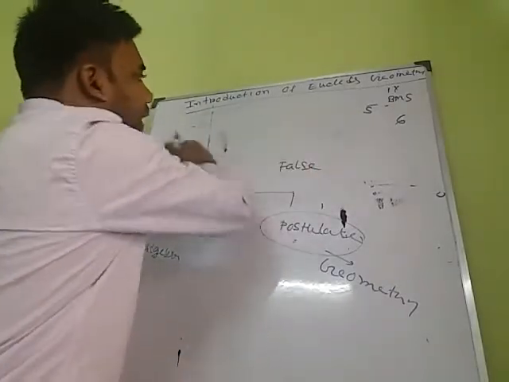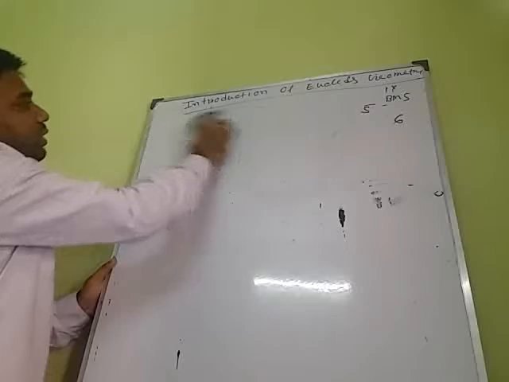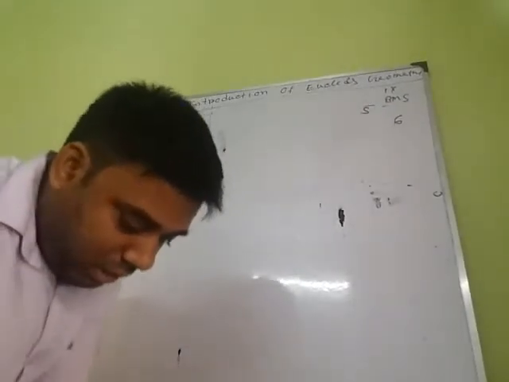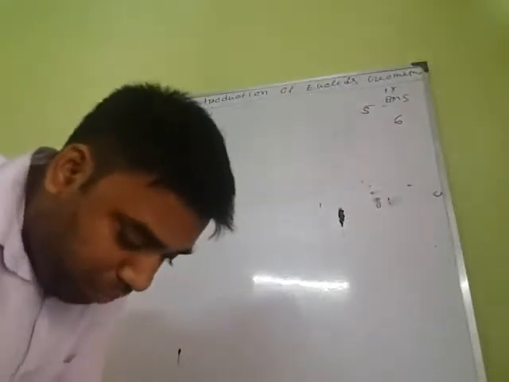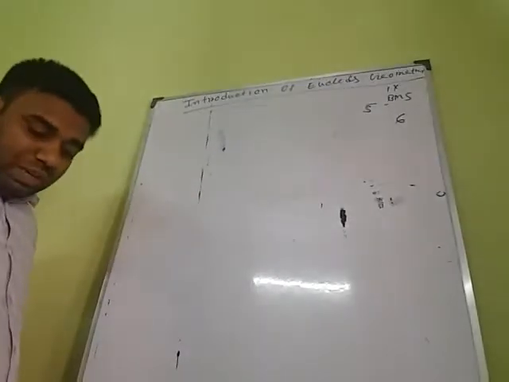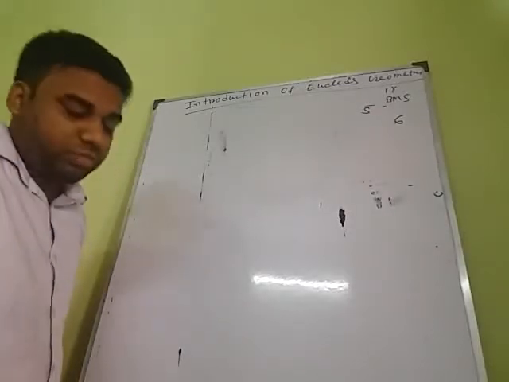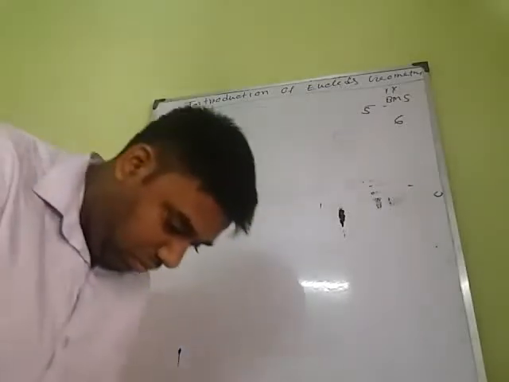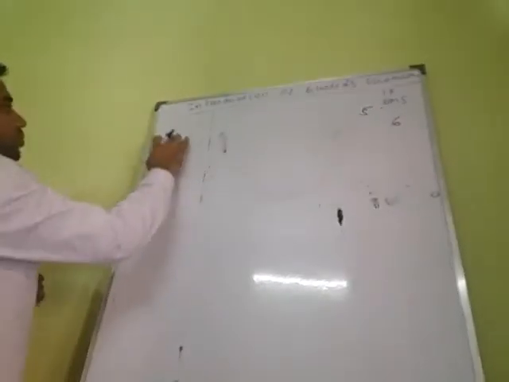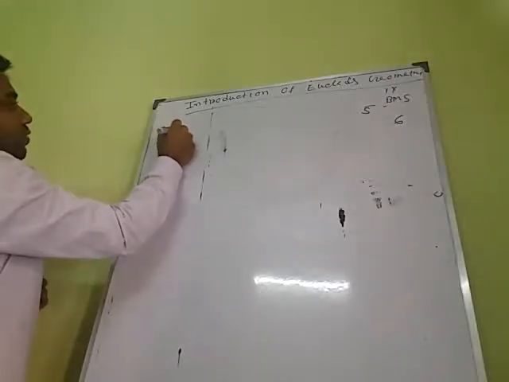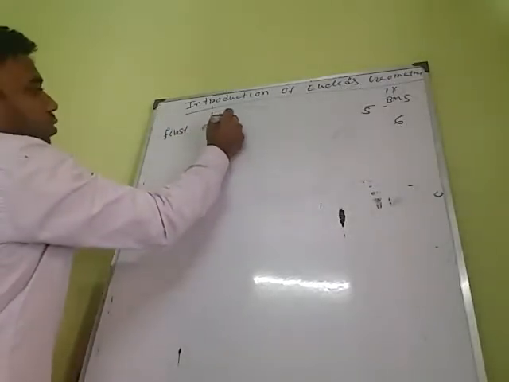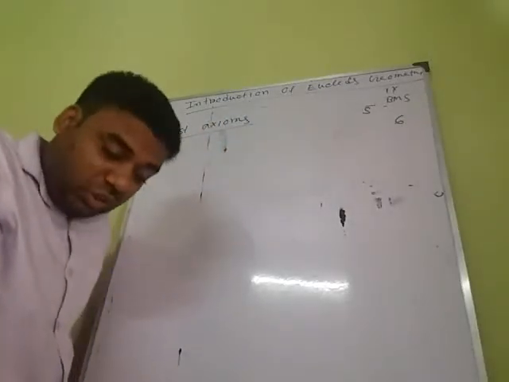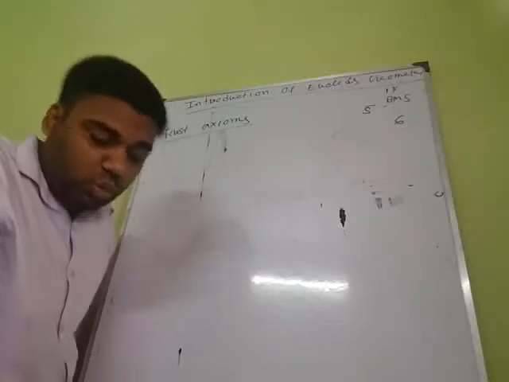I will discuss each and every axiom. The statement of the first axiom: things which are equal to the same things are equal to one another.